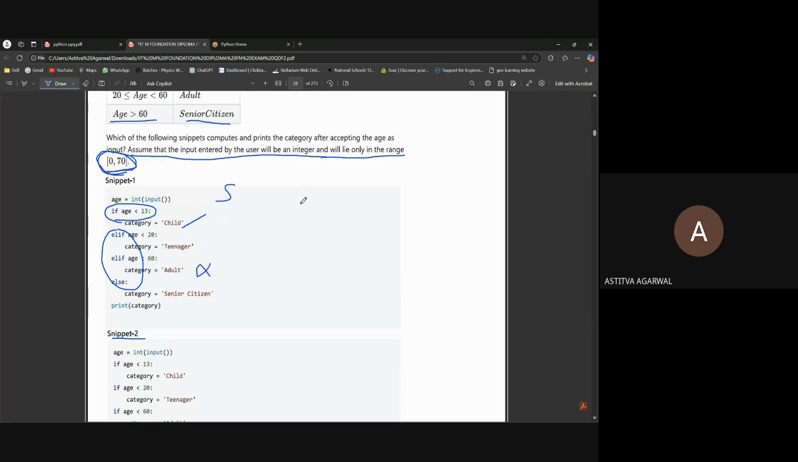Okay, let's say my number is 15. Now this condition will become false. What is the condition? Age is smaller than 13. 15 is not smaller than 13, so it will become false.